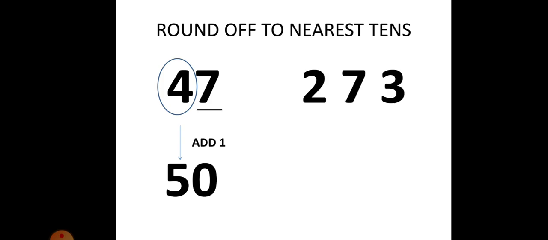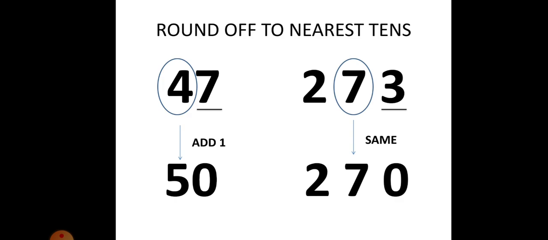Let's take the number 273. Tens place is 7. Right side digit is 3. As it is less than 4, we will not change anything. So 7 remains 7 and 3 becomes 0 as we need rounded numbers. So 273 is nearer to 270. So here you have to say that when we are rounding 47 to the nearest tens, 47 will be either going to 40 or to 50. Which is nearer, it will go to the nearest tens. So the nearest tens is 50. That's why 47 becomes 50.